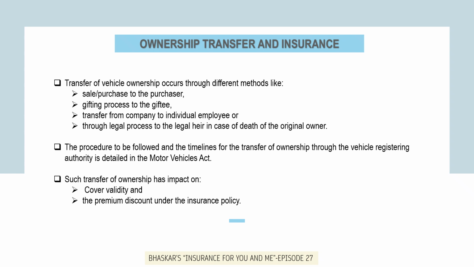The transfer of vehicle ownership occurs through different methods like sale purchase to the purchaser, gifting process to the giftee, transfer from company to individual employee, or through legal process to the legal heir in case of death of the original owner. The procedure to be followed and the timelines for the transfer of ownership through the vehicle registering authority is detailed in the Motor Vehicles Act, and such transfer of ownership has impact on the cover validity and the premium discount under the insurance policy.